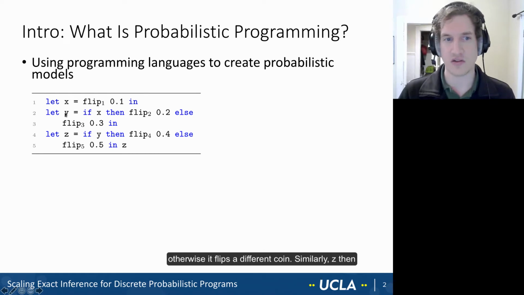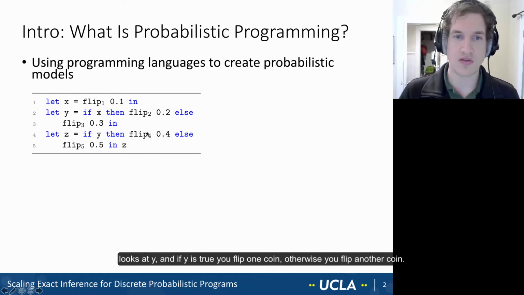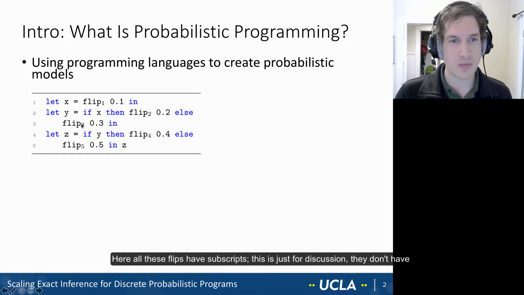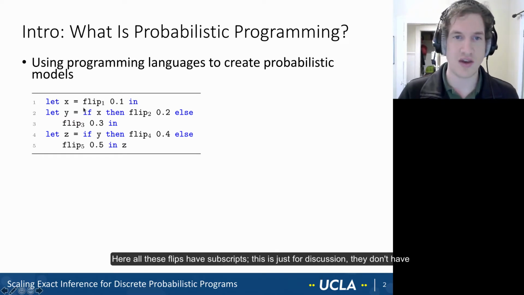Similarly, z then looks at y. And if y is true, you flip one coin. Otherwise, you flip another coin. Here, all these flips have subscripts. This is just for discussion. They don't have any meaning for the program.